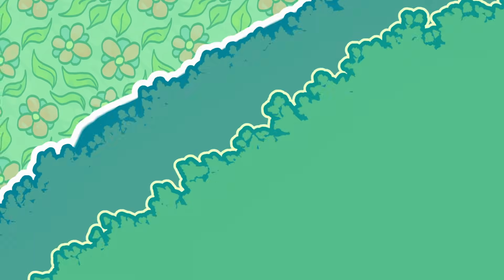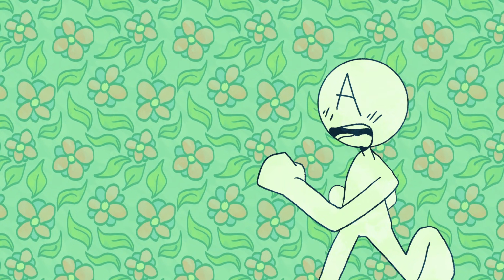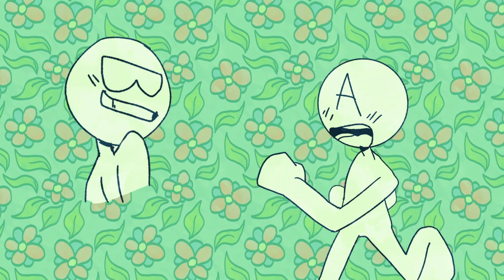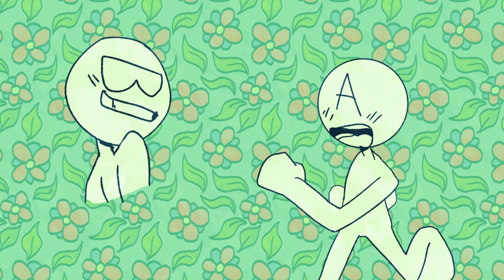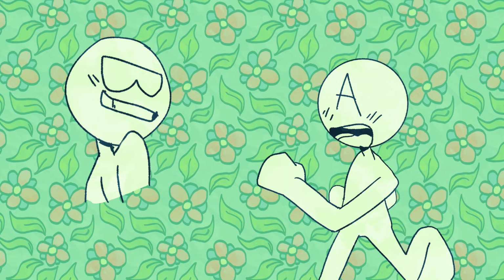Our first animation meme features a character running in either front or three-quarter view. And on the left side of the screen, images of the character's love interest pop up. The meme is basically about character A running to help character B. At least that's what I've gathered from it.